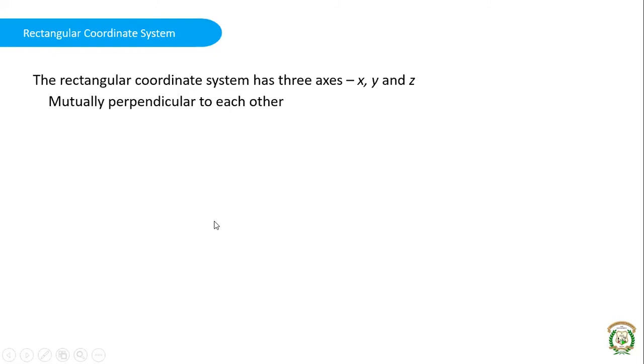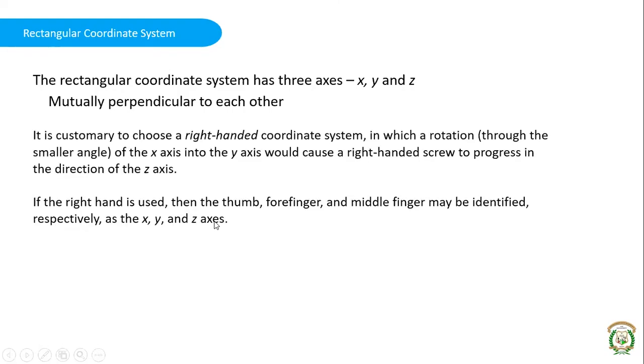The reason we are going through this coordinate system is because we want to locate where exactly our quantities are in space. In order to locate a particular point, we are going to represent it in terms of x, y, and z coordinates, or any other coordinates which we will see later. We need to know exactly where the point, or the force, or any particular parameter is acting in space. Normally we use a right-handed coordinate system. Why we stick to a standard is so there is no confusion as to the directions of x, y, and z.